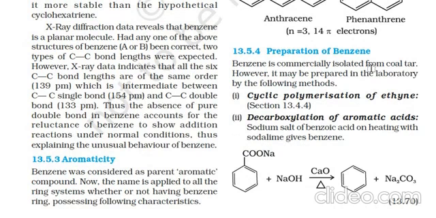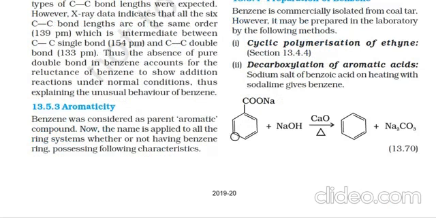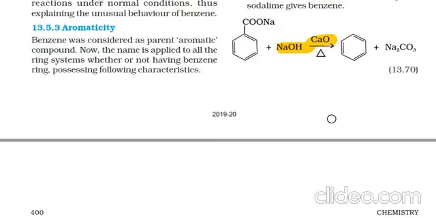Preparation of benzene. How can we prepare benzene? First, by cyclic polymerization of ethyne, which we studied in the previous part on alkynes. Next is the decarboxylation of aromatic acids. The sodium salt of benzoic acid is reacted with soda lime, which is a combination of NaOH plus CaO. On heating this, we get benzene plus Na2CO3.